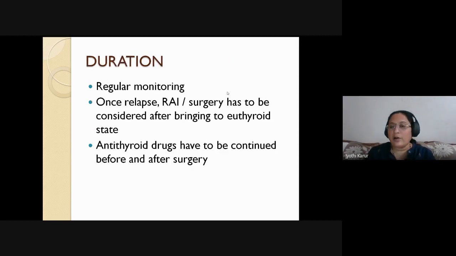So you can give it for 1 to 1.5 years. Once they relapse, then you have to go ahead with surgery or radioactive iodine therapy after bringing them to a relatively euthyroid state. Antithyroid drugs have to be continued before and after surgery. As soon as you remove the gland, don't expect dramatic changes. Even after surgery, you have to keep the patient on antithyroid drugs for 1 to 2 weeks. Then only you can stop them and monitor the patient post-operatively.